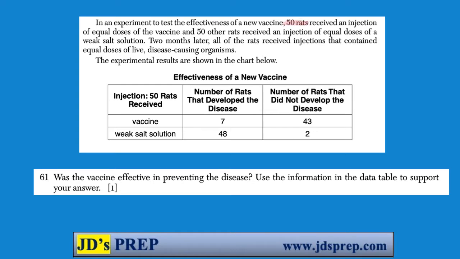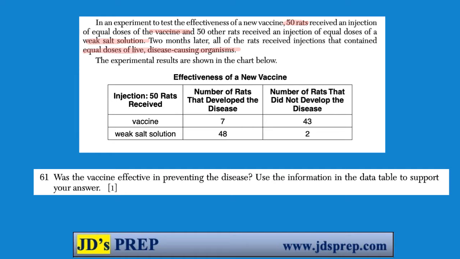So in an experiment to test the effectiveness of a new vaccine, we have 50 rats. They received an injection of equal doses of the vaccine, and 50 other rats received an injection of equal doses of a weak salt solution. Okay, so that's our control group. 2 months later, all of the rats receive injections that contain equal doses of live disease-causing organisms. Okay, the experimental results are shown here.